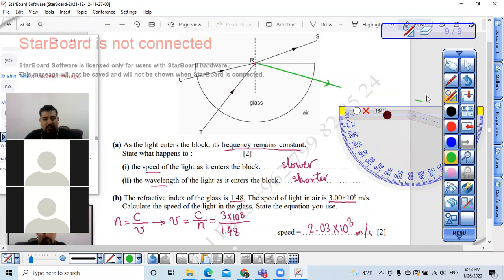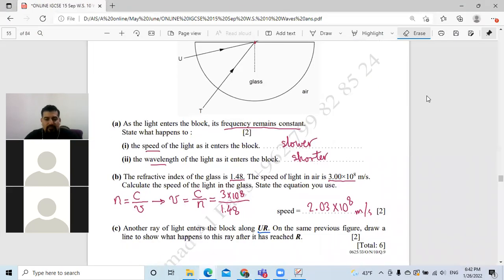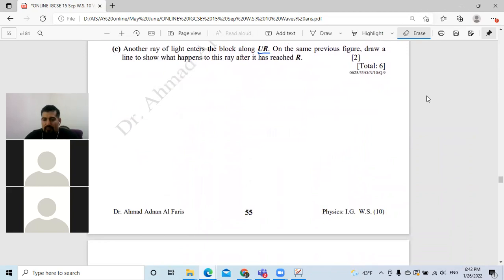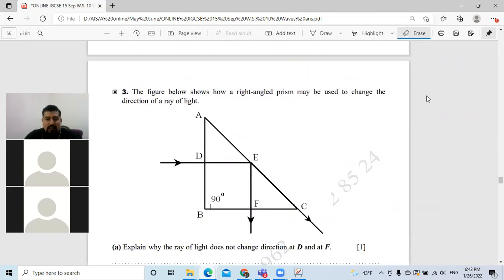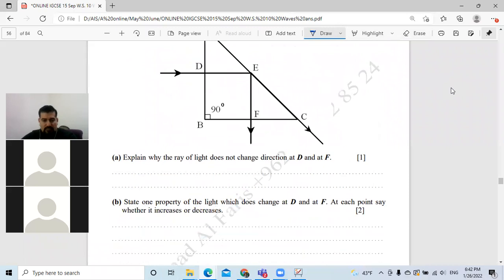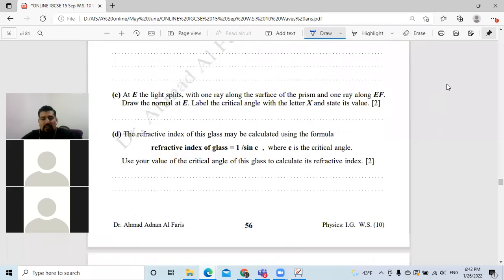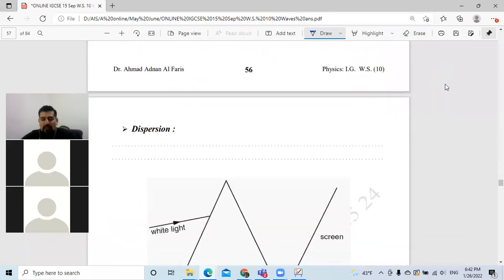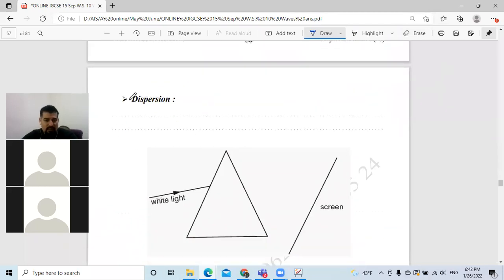Okay, good. Let's move back to the paper and to the questions. I want you to try to do question number 3 as homework. And I'm going to start talking about the last thing about refraction, which is called dispersion.